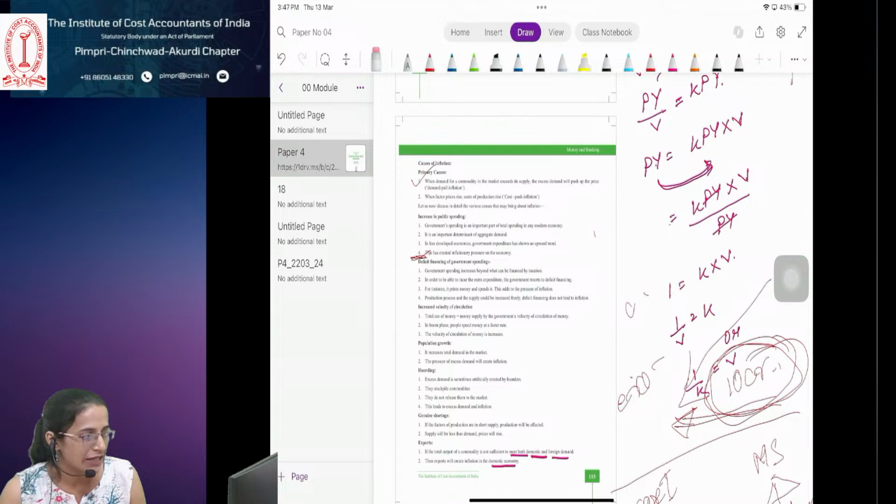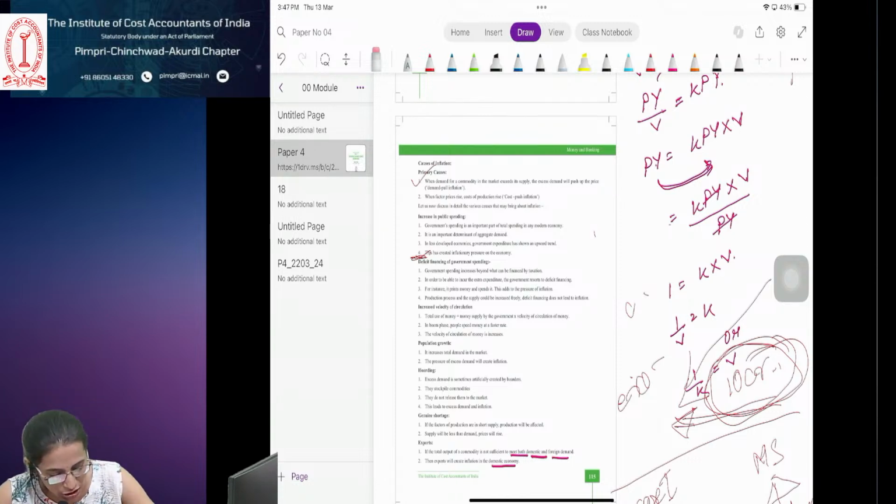Out of those expenses, we save some money, and this savings goes into our commercial bank. Now the commercial bank uses this savings of the general public to give loans to businessmen and individuals who require loans, right? So that is the banking system.